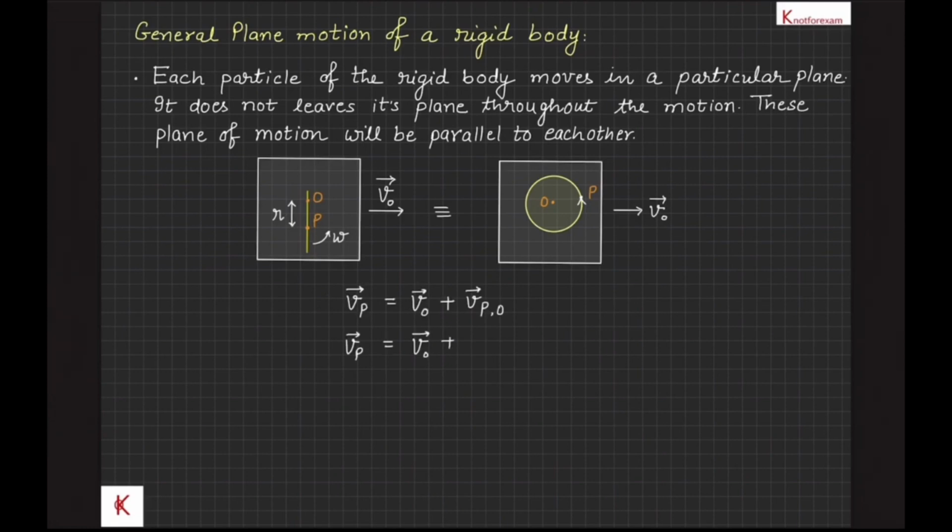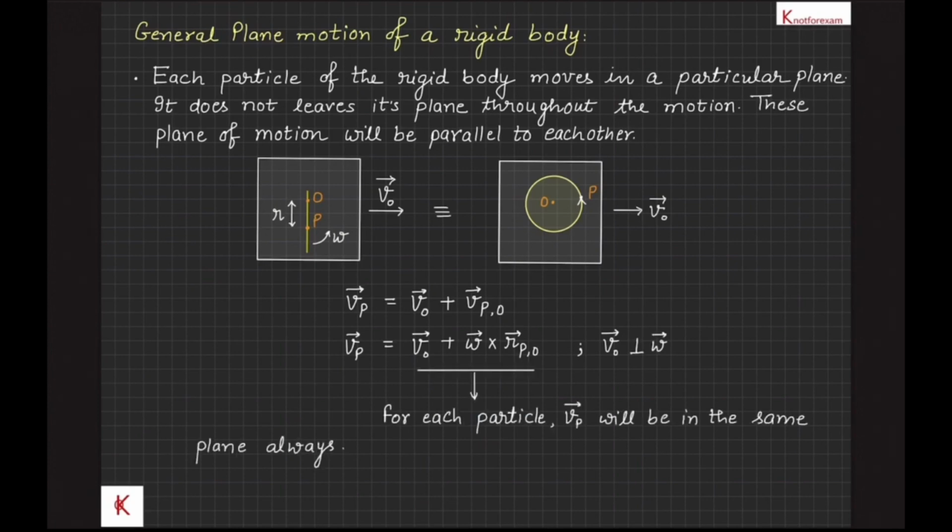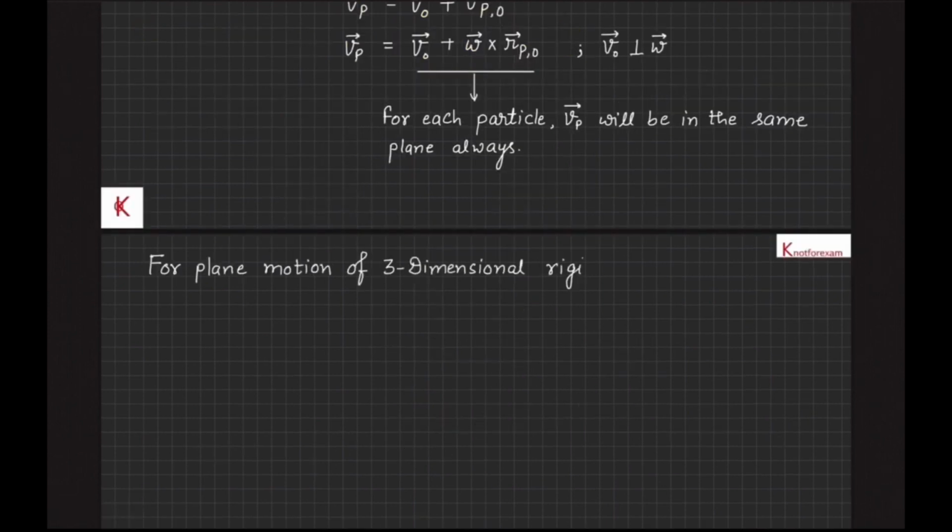Also, with respect to point O, point P is in pure rotation. Therefore, VPO vector is equal to omega vector cross rPO vector. Therefore, it will be in the plane of V0 vector, since VPO vector is perpendicular to omega vector. Therefore, for each particle, Vp vector will always be in the same plane, and this plane will be perpendicular to omega vector. So this kind of motion is called plane motion of a rigid body,